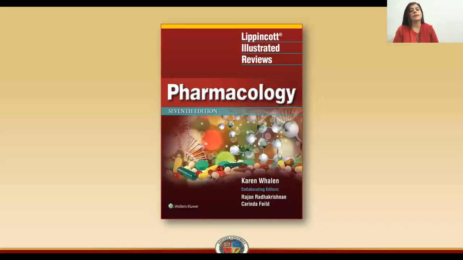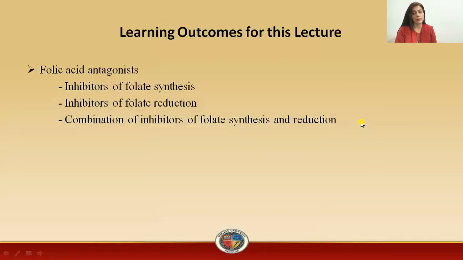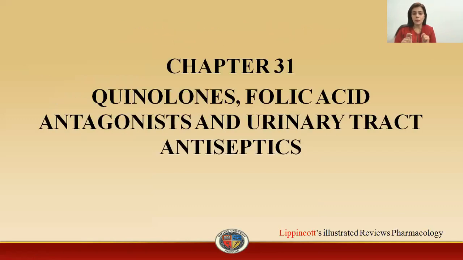So students, in this lecture, we will just see the overview of folic acid antagonists from the book Pharmacology by Lippincott. In folic acid antagonists, we will study three different categories of drugs. First one is inhibitors of folate synthesis. Second one, inhibitors of folate reduction. Then the combination of inhibitors of folate synthesis and reduction, that is inhibitors of the enzymes synthetase and reductase. So this is chapter number 31.